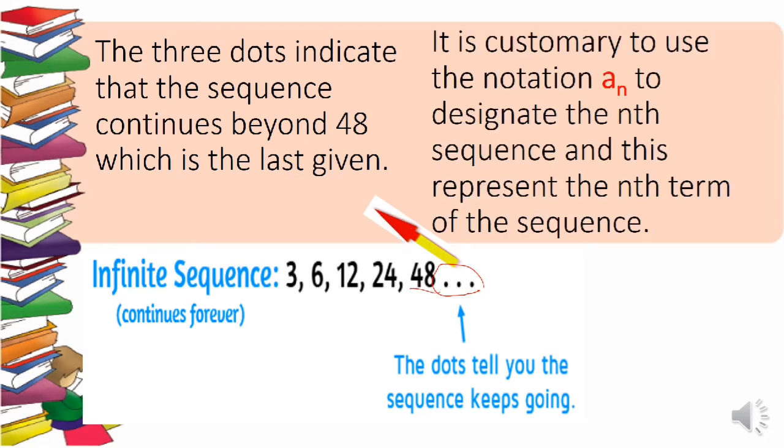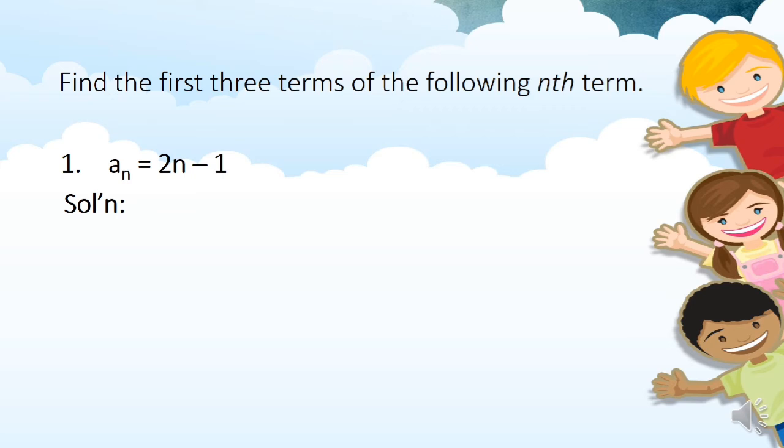And it is customary to use the notation a sub n to designate the nth term, and this represents the nth term of the sequence. Okay, so before we proceed to arithmetic sequence, let's try this first. Find the first 3 terms of the following nth term. So first 3 terms, it means that we have to solve for a sub 1, a sub 2, and a sub 3 given the nth term.